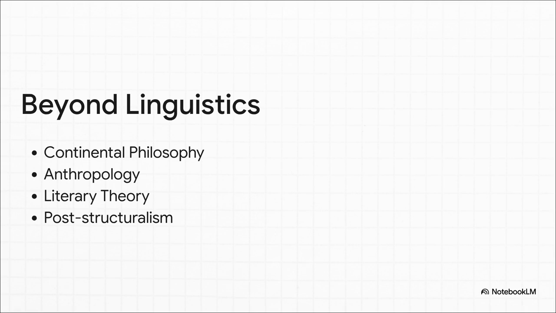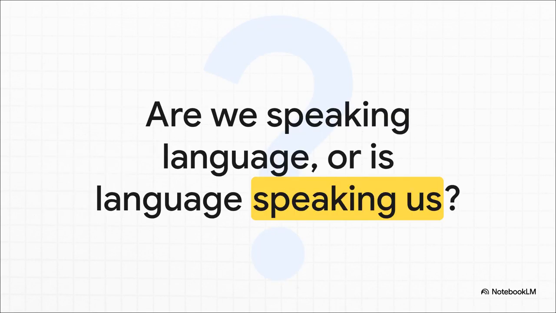Thinkers took structuralism and used it to analyze everything, from the hidden rules of novels and literary theory to complex kinship structures in anthropology, all the way to the deepest questions of human existence and continental philosophy. So I'm going to leave you with this final, somewhat unsettling but totally fascinating thought.